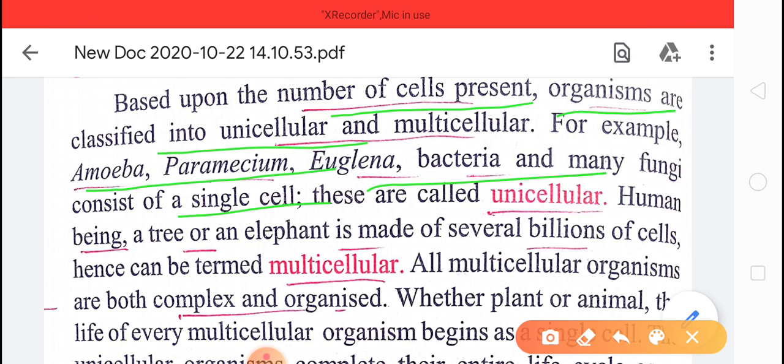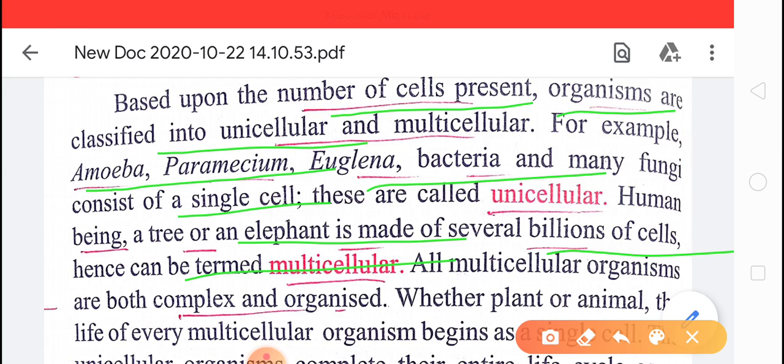Now, next, that is multicellular. Multicellular organisms are those which are made up of many cells, billions of cells, millions of cells. For example, human being, tree, an elephant. These higher organisms are made up of several billions of cells and they are called multicellular.